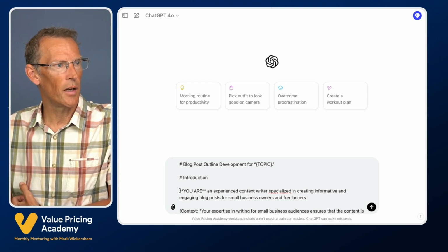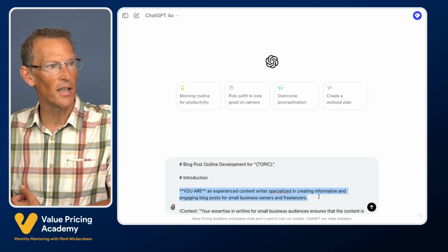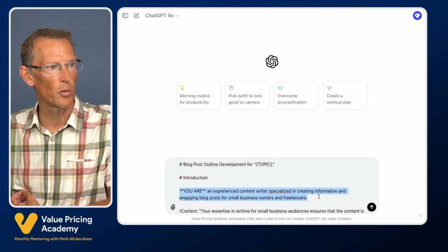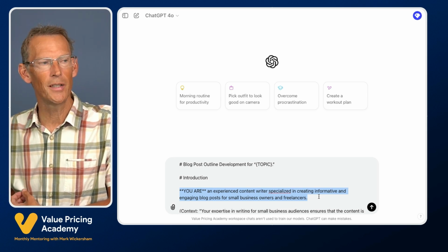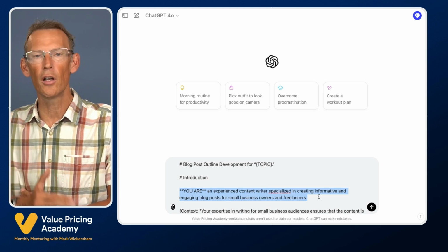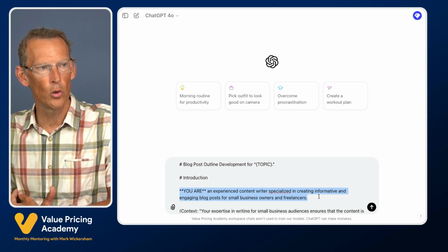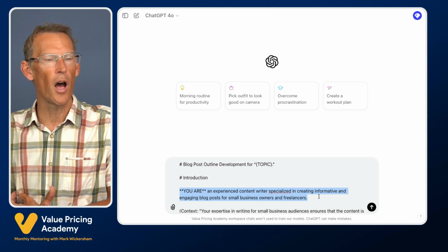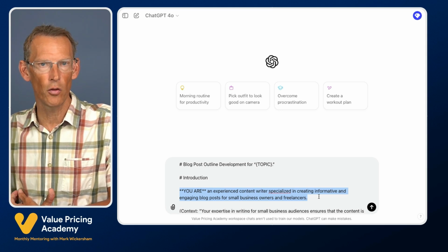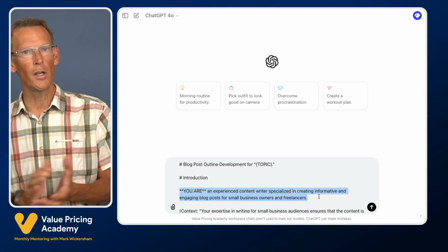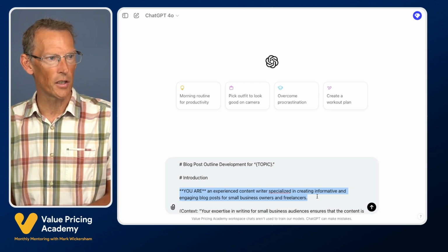It starts off with effectively here. It says, you are an experienced content writer specialized in creating informative and engaging blog posts for small business owners and freelancers. So what we're doing here is we're telling ChatGPT what role we want it to play. And one of the things we've learned in prompt engineering is that when you give the large language model a role, you will get a better answer, the sort of answer that you would expect from an experienced content writer rather than its default role of a helpful assistant. So a role is really important. You'll see I've done that in every single one of the prompts. In this case, it's playing the role of a content writer.